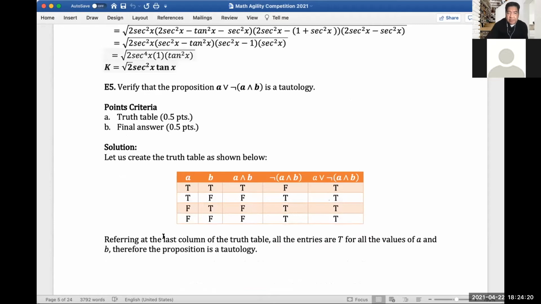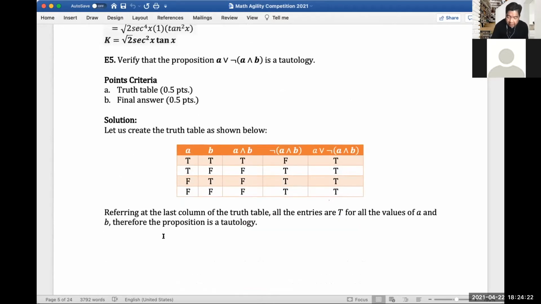So this is discrete mathematics. We are asked to verify the proposition A. This symbol is called the disjunction, and this is similar to or union in set theory.